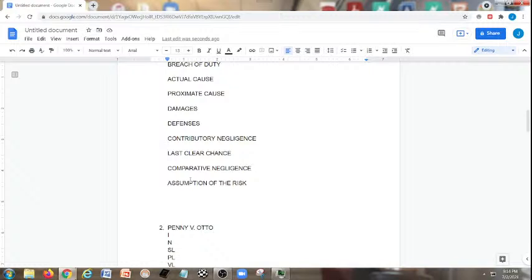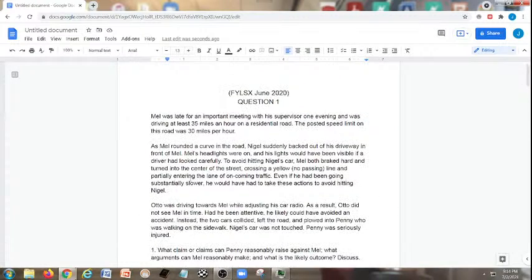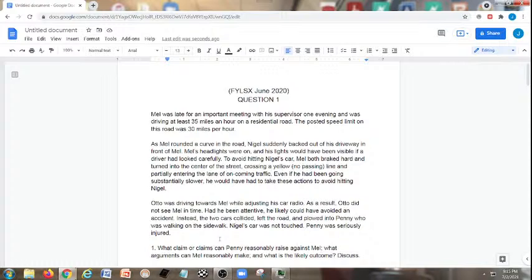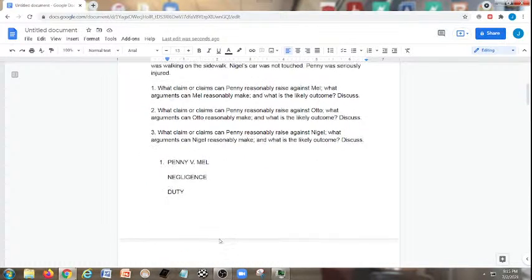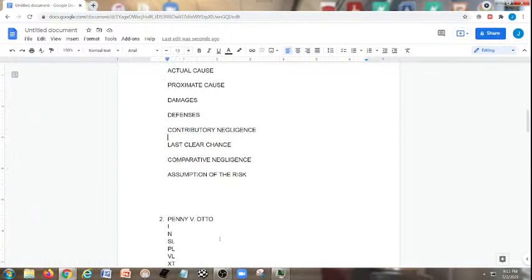Because after a quick read through, Otto was driving towards Mel while adjusting his car radio. As a result, Otto did not see Mel in time. Had he been attentive, he likely would have avoided an accident. Instead, the two cars collided, left the road, plowed into Penny, who was walking on the sidewalk. Nigel's car was not touched. Penny was seriously injured. So it doesn't look like Otto has committed anything more than a negligence as well.